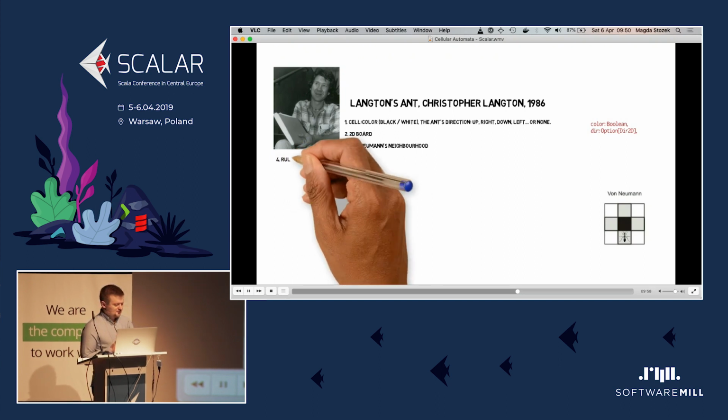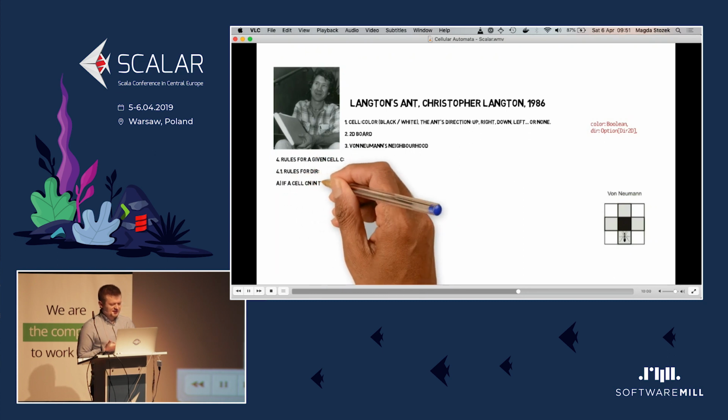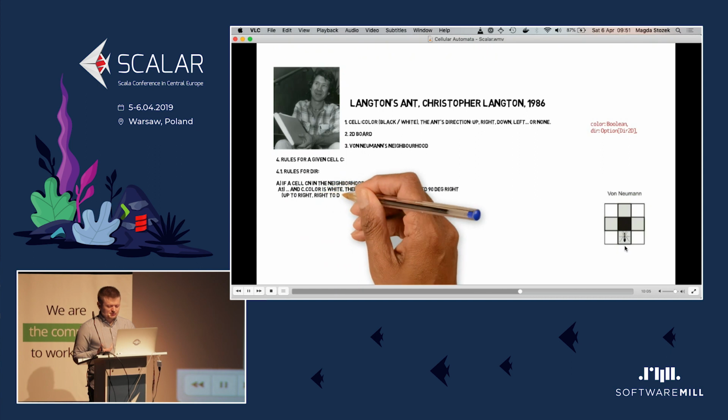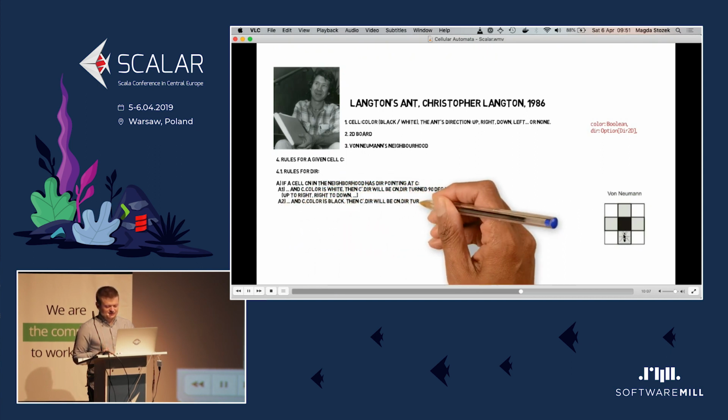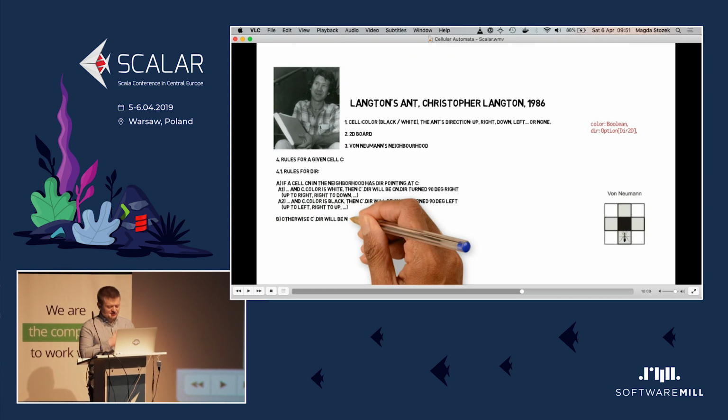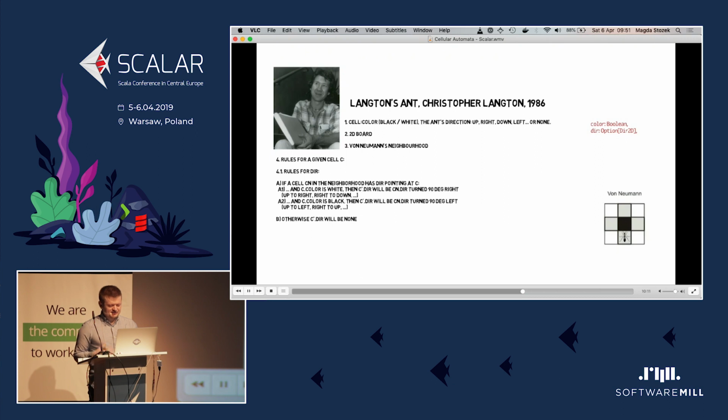So the rules are also a bit more complicated, but only a bit. We look for an ant in the neighborhood and check if it heads towards us. And if it does, then it means that the ant will, in the next iteration, be at the cell we are computing now. And then we check the color of the cell and we make the ant turn either right or left. And otherwise, if there's no ant in the neighborhood, we don't change anything. The direction will still be none.